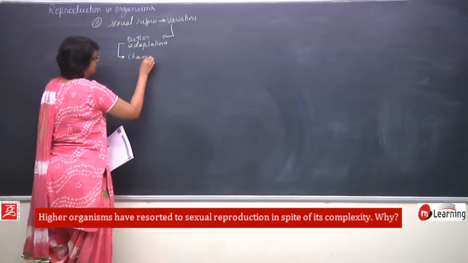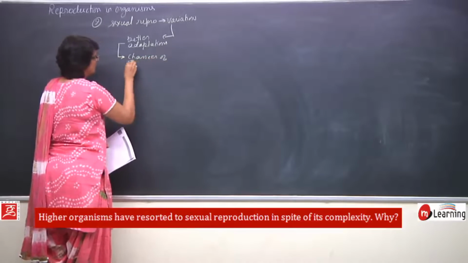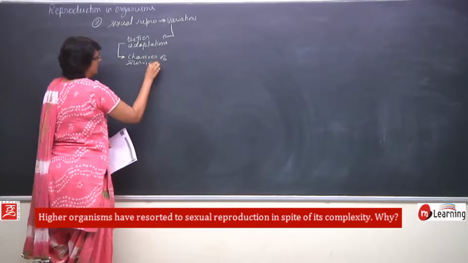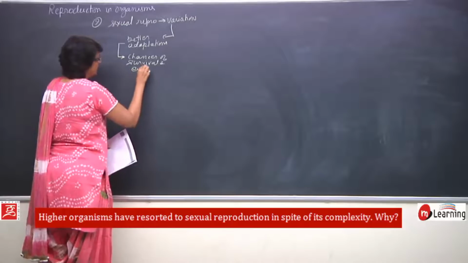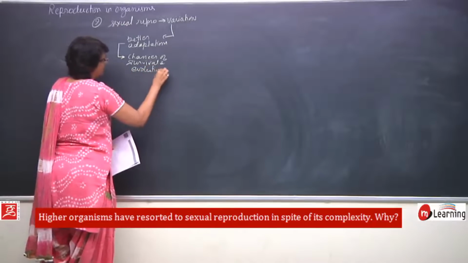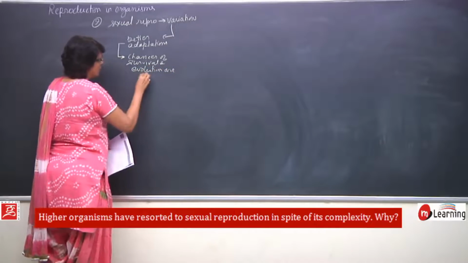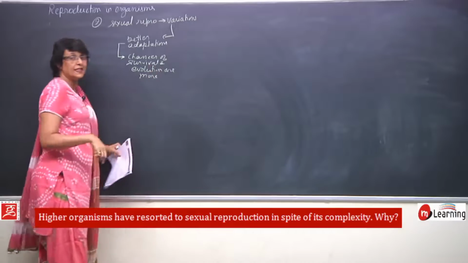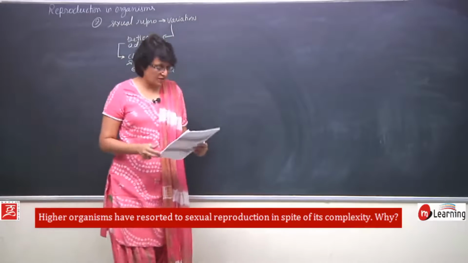So, everything is related to this variation.